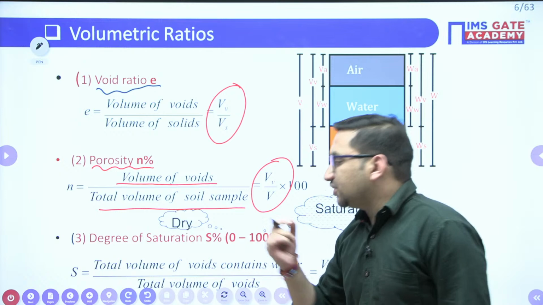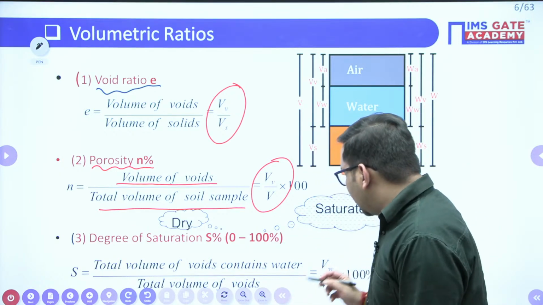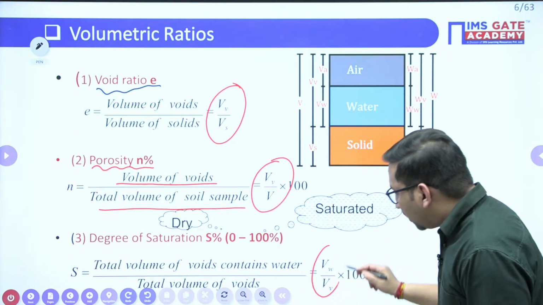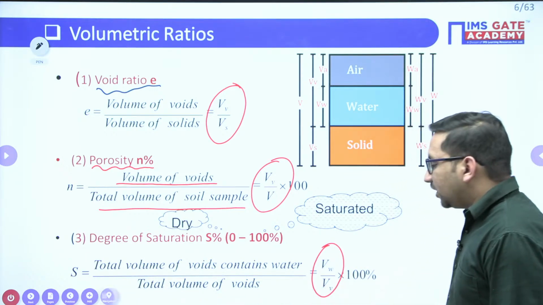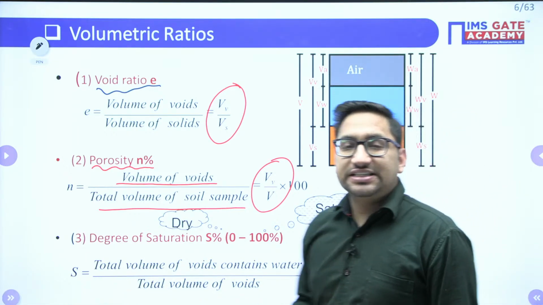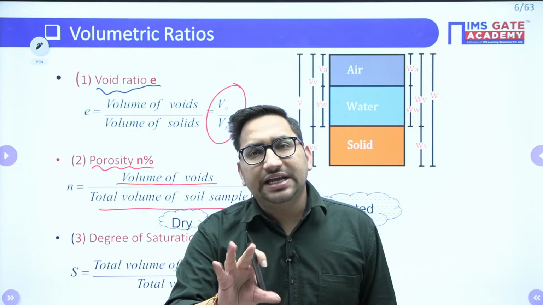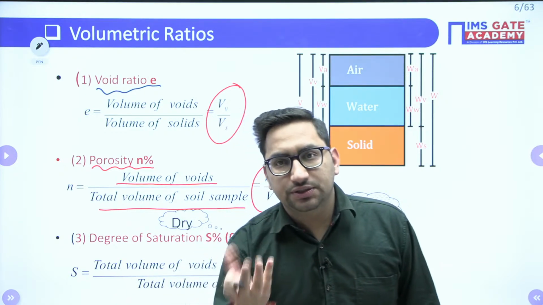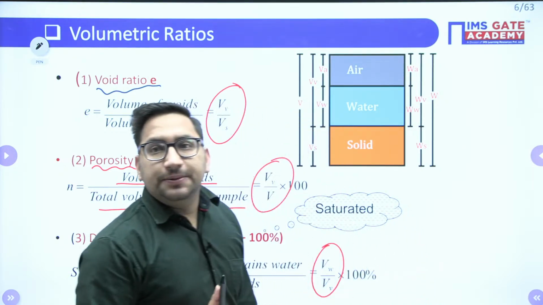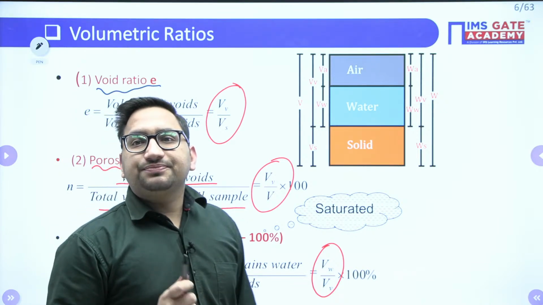So here you can see degree of saturation. What does this degree of saturation tell us? It is the volume of water with respect to your volume of voids. It means how much water, in terms of volume, is present in your voids. Right? Now try to see.